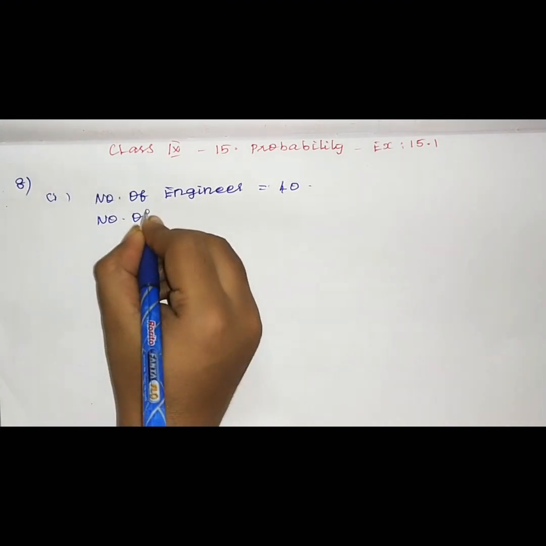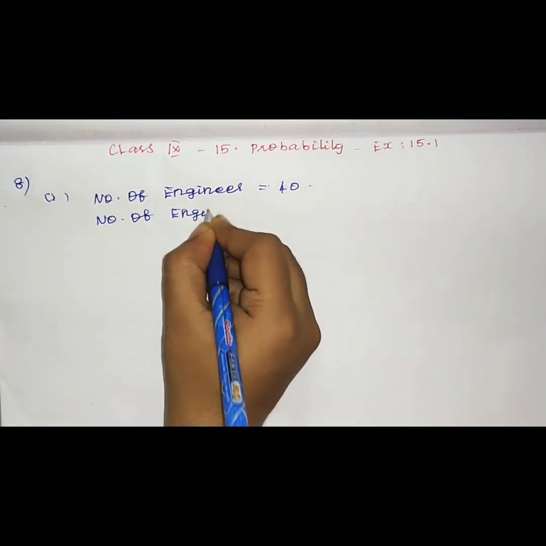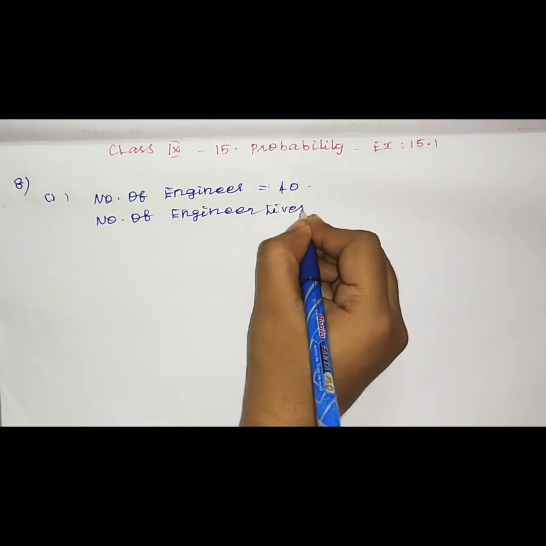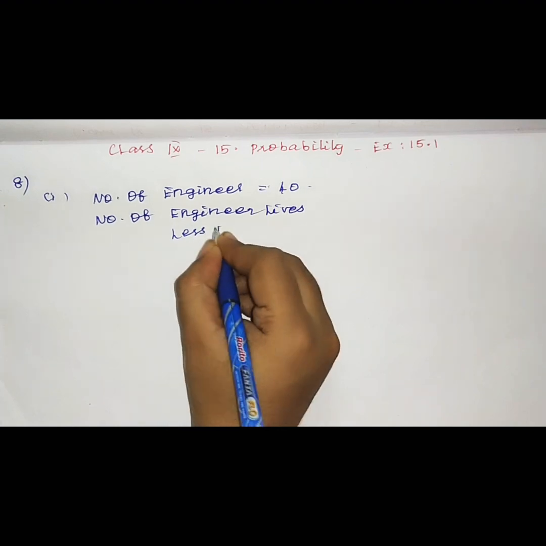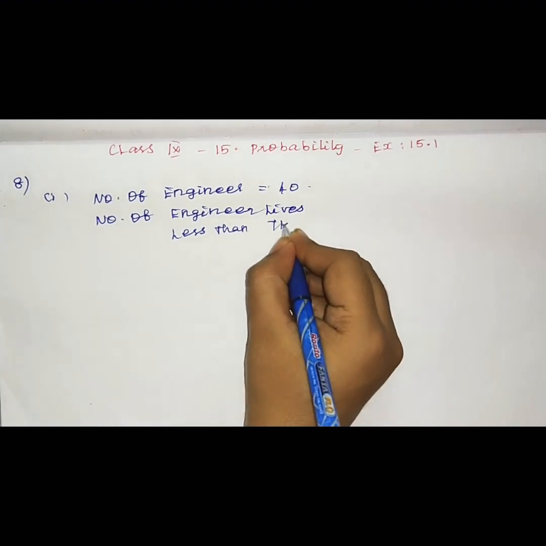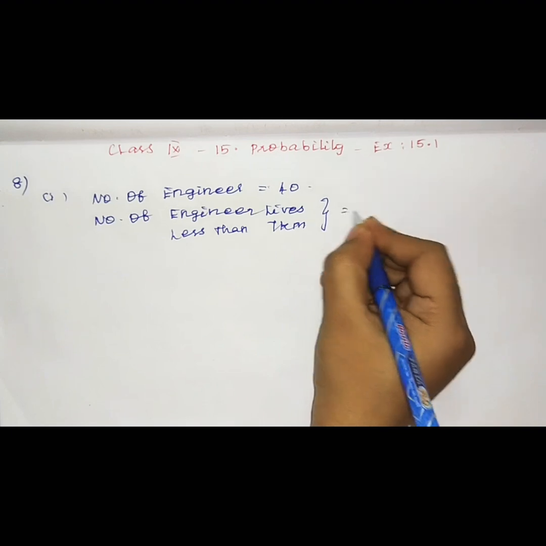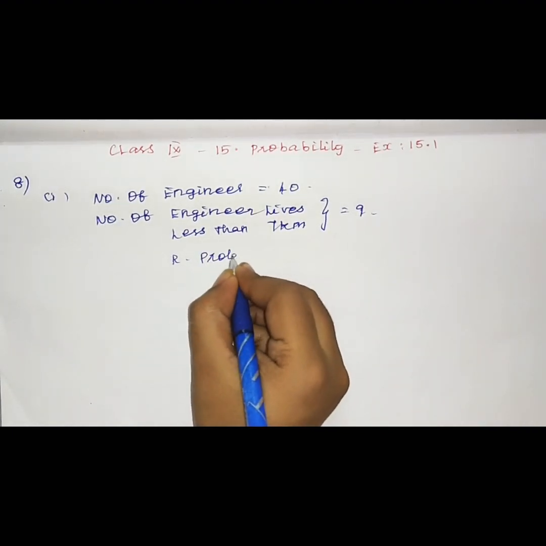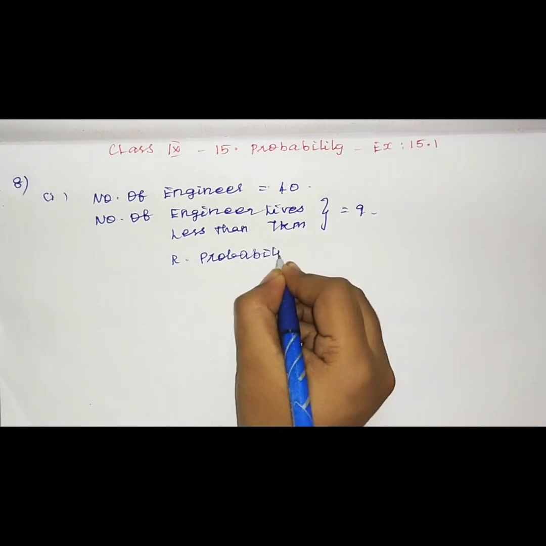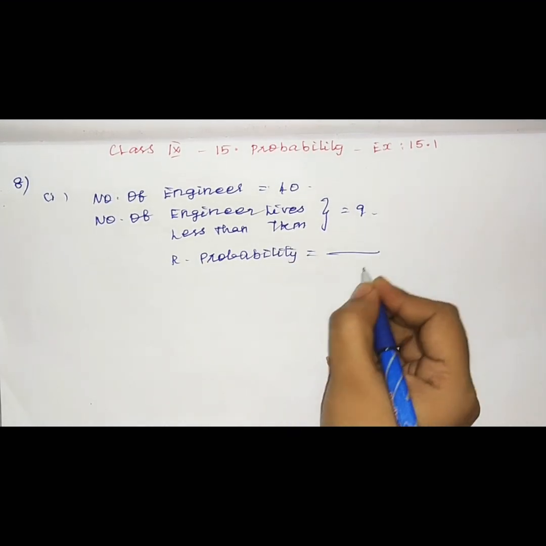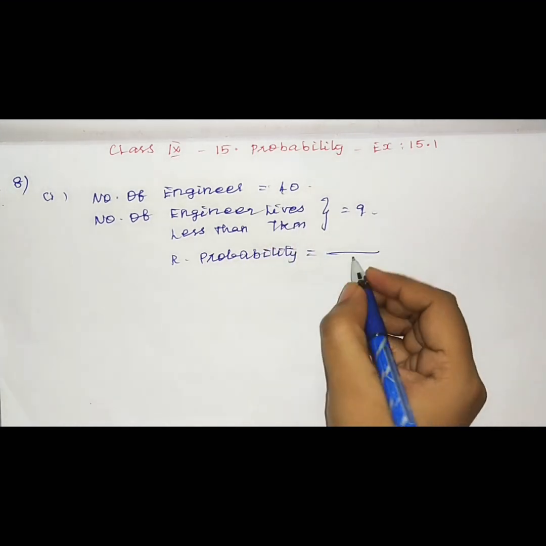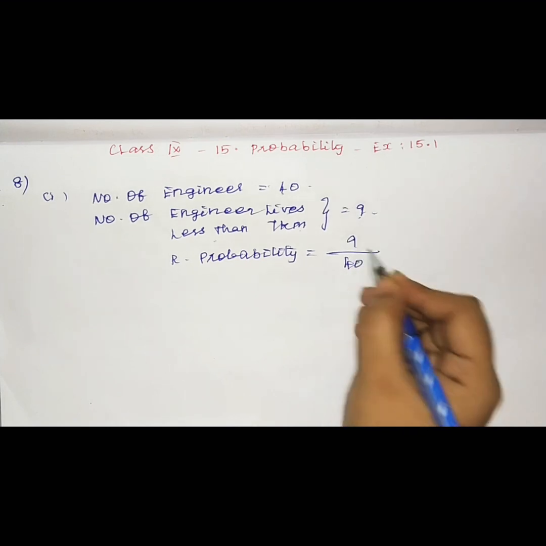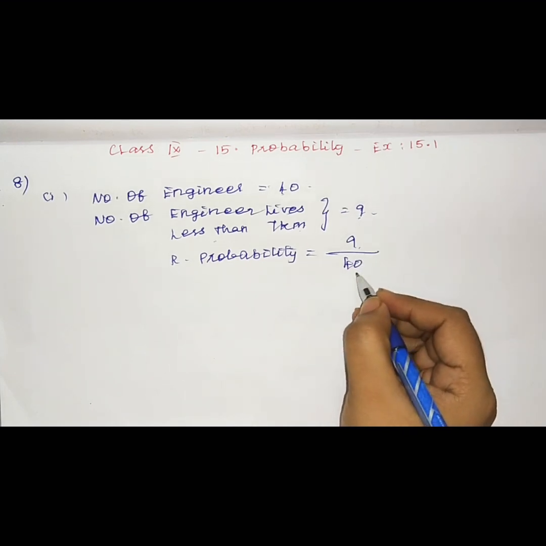The number of engineers who live less than 7 kilometers, we have already written, is 9. So the required probability: in the denominator we write the total number of engineers, 40. The number of engineers less than 7 kilometers is 9. So the fraction is 9 divided by 40.